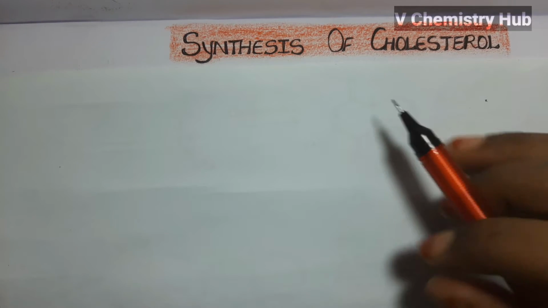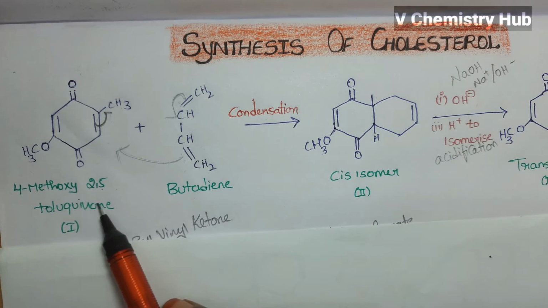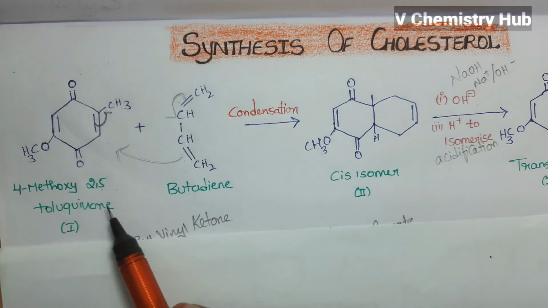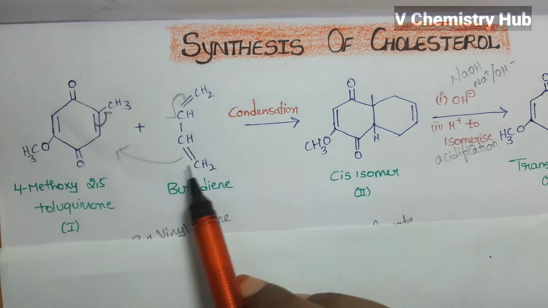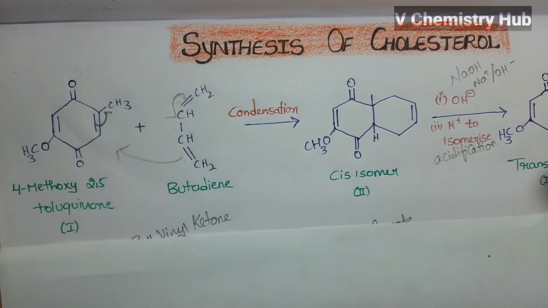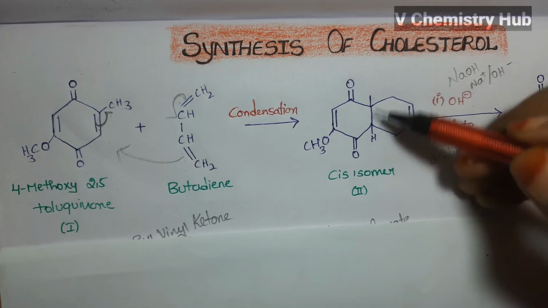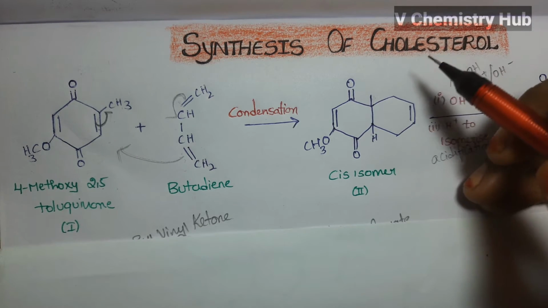Now coming to the synthesis of cholesterol, the starting material is 4-methoxy-2,5-toluquinone. This on condensation with butadiene, these two will get condensed and the product is the cis isomer. This methyl group and hydrogen are cis to each other, but we need a trans isomer.